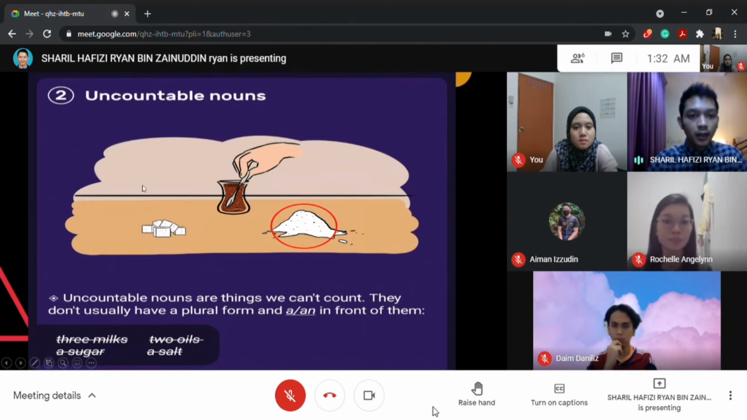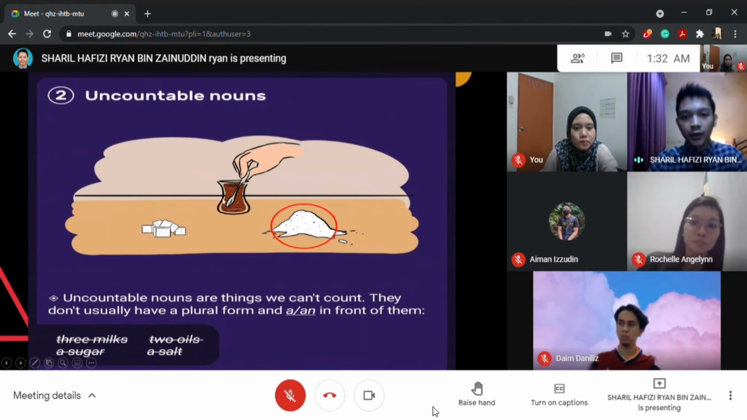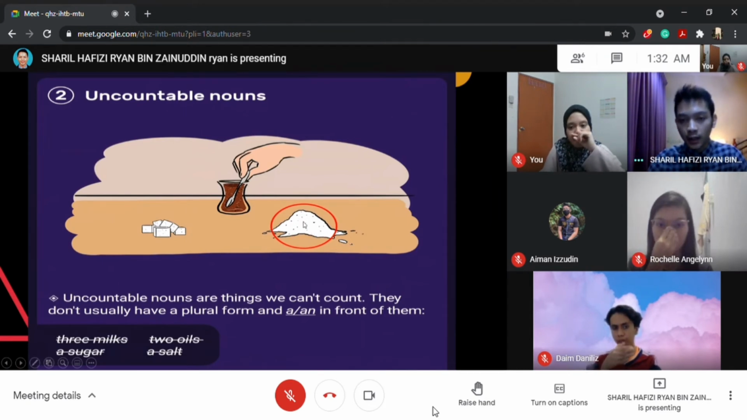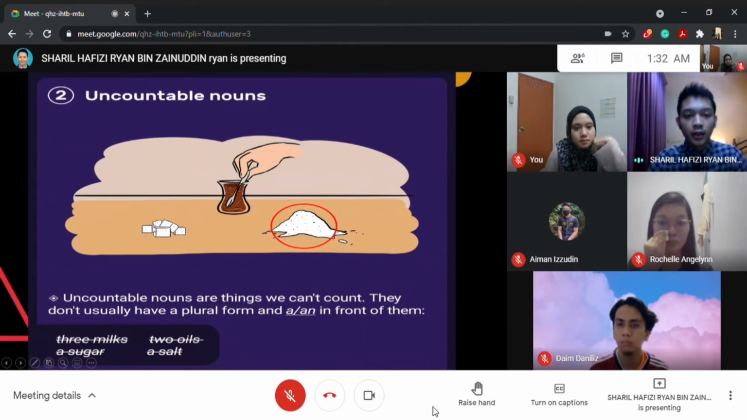So moving on to the next slide, uncountable nouns. As you can see here, like what I explained in the previous slide, the sugar on the right is just a pile of sugar, so you cannot count it as there are too many sugar granules. So it's an uncountable noun. This is a countable noun. Okay, guys, remember, the picture on the left, sugar cube, is a countable noun. This is an uncountable noun, as you cannot count all the sugar granules in this pile of sugar.